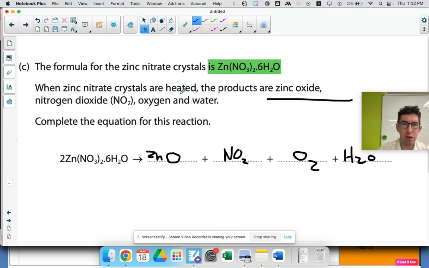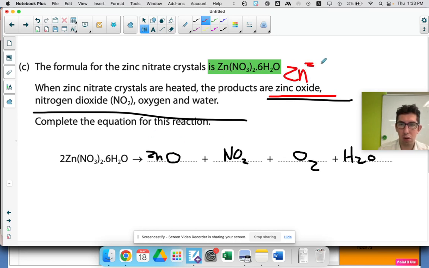Students always get really confused by these equations. Like, oh, what does it form? It's like, look at the question. It literally tells you everything that forms. Zinc oxide, the only thing that was maybe problematic was finding out the formula for that. Zinc is 2+, oxygen's 2-, so it's just zinc oxide, 1-1. Okay, it tells you. Now you've got to balance it.